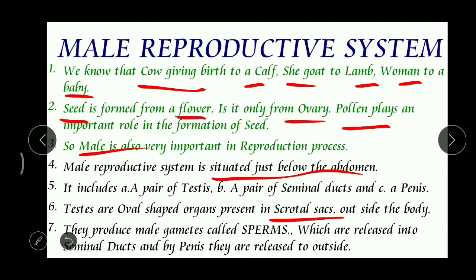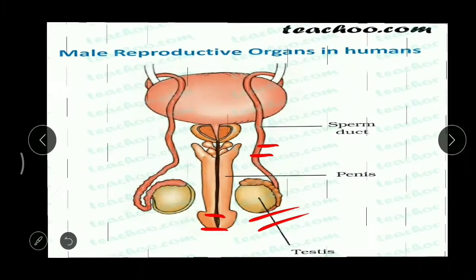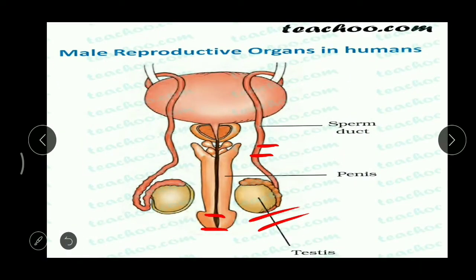That's why they are present outside. The testes produce the male reproductive cells, which we call sperms. Sperms are the male gametes or male reproductive cells.